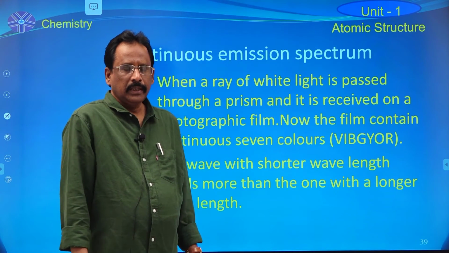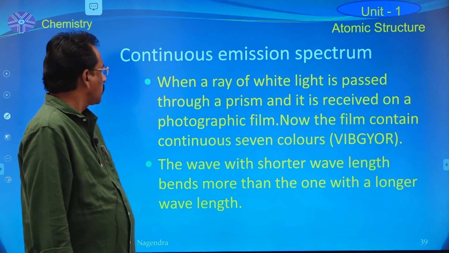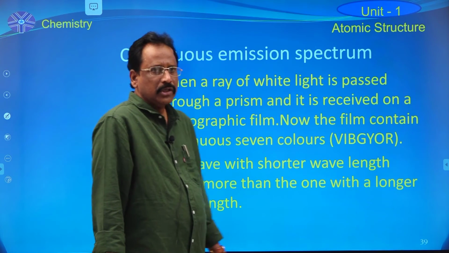Now, the next topic in atomic structure is continuous emission spectrum.